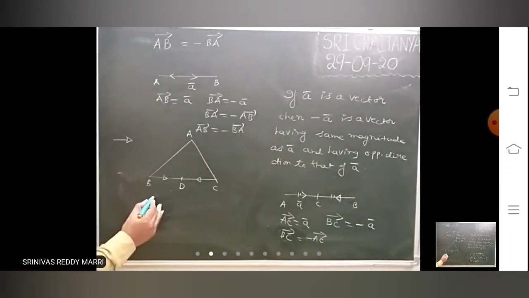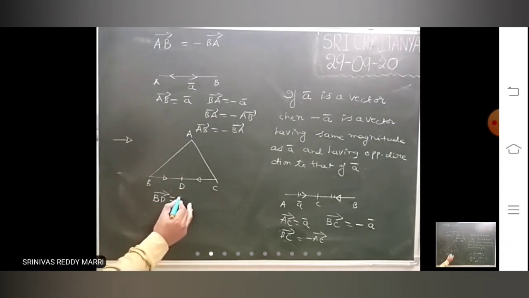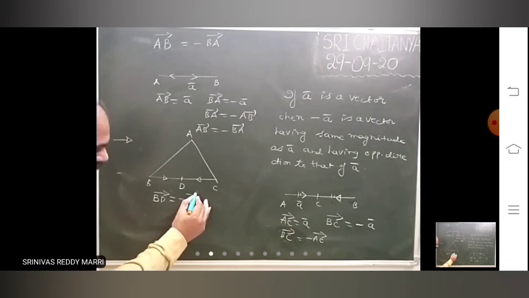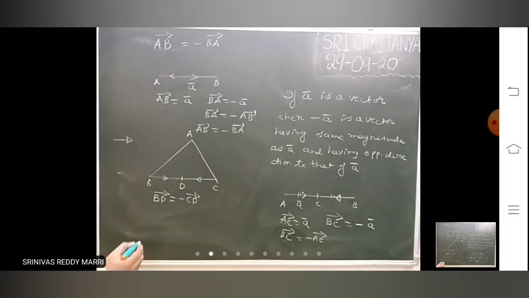BD bar and CD bar have opposite directions. Then how can you write it? BD bar equals minus CD bar.